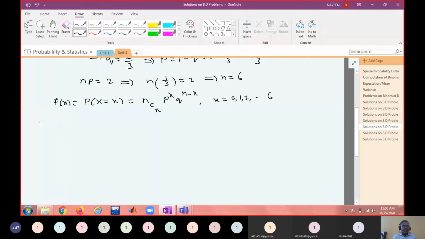Now tell me F of 0, F of 1, F of 2, like that, F of 3, F of 4, F of 5, and F of 6, using this formula.